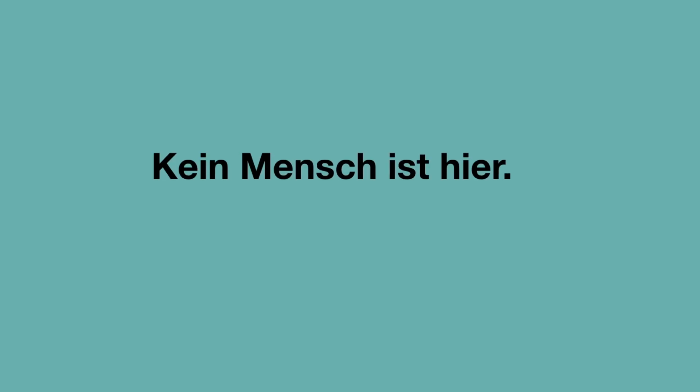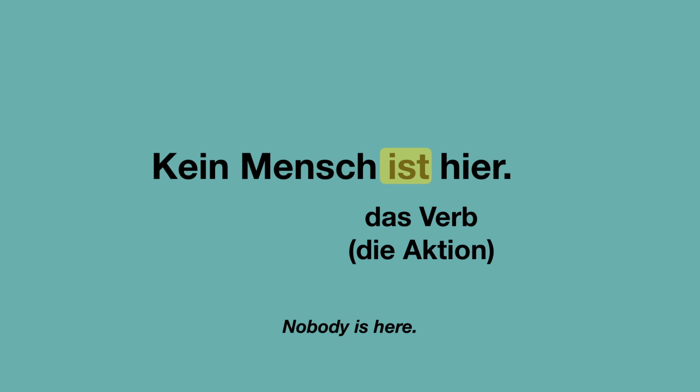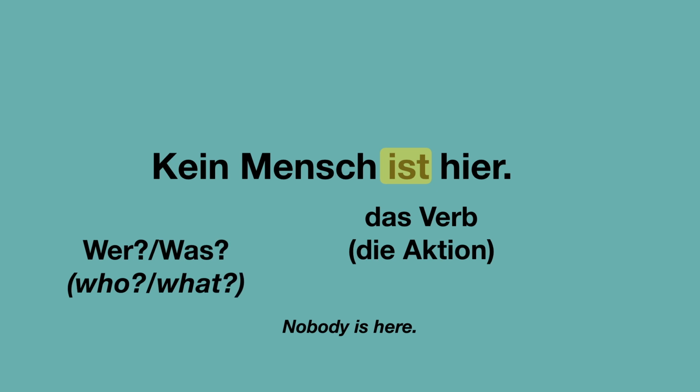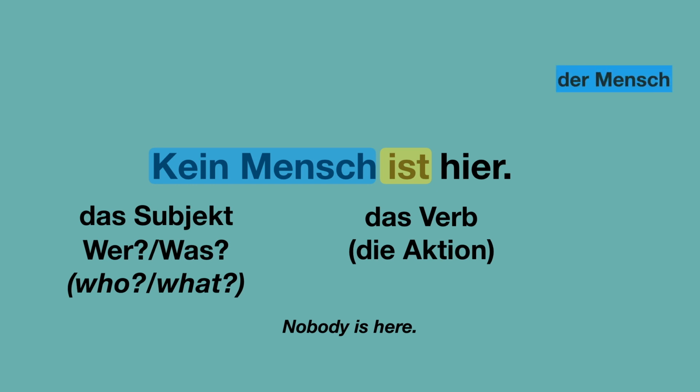Kein Mensch ist hier. Nobody is here. In this sentence, ist das Verb, die Aktion. Now comes the question, who is here or what is here? Wer ist hier? Was ist hier? Die Antwort ist kein Mensch, nobody. And that kein Mensch is the subject, das Subjekt. By the way, Mensch article is der Mensch. Mensch means human being or could also mean person. Und kein ist hier nominativ.